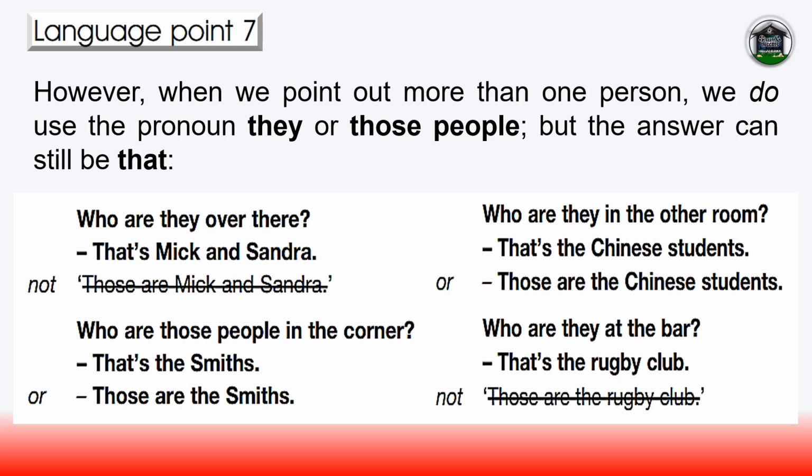However, when we point out more than one person, we do use the pronoun "they" or "those people". But the answer can still be "that". Who are they over there? That's Mick and Sandra. Not, those are Mick and Sandra. Who are those people in the corner? That's the Smiths. Or, those are the Smiths. Who are they in the other room? That's the Chinese students. Or, those are the Chinese students. Who are they at the bar? That's the rugby club. Not, those are the rugby club.